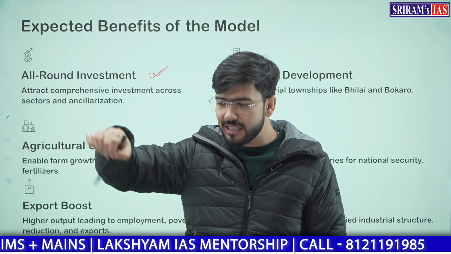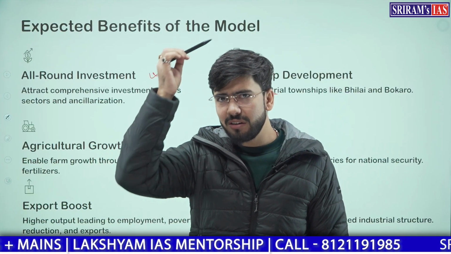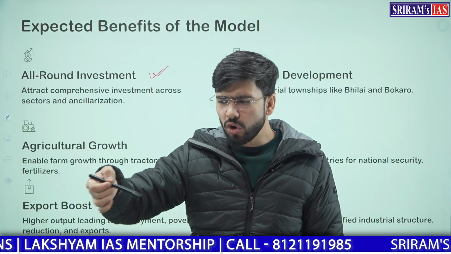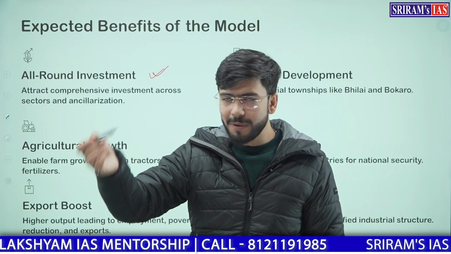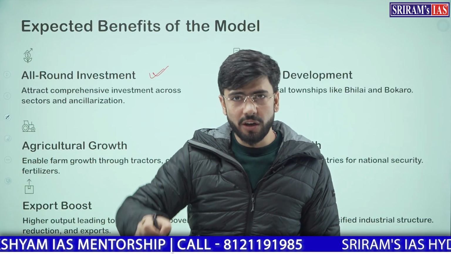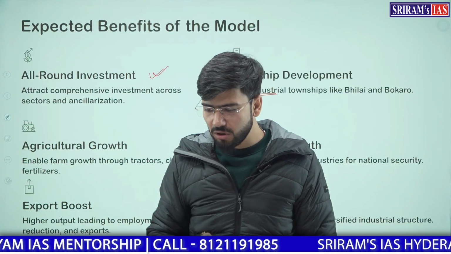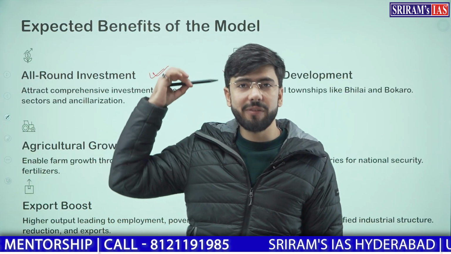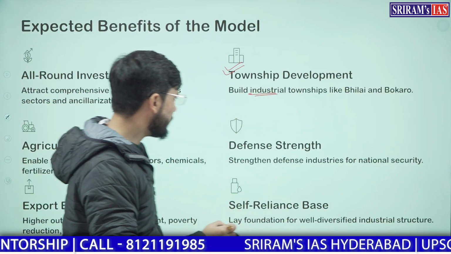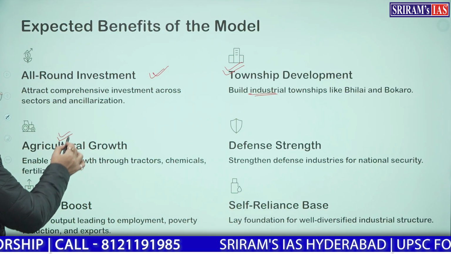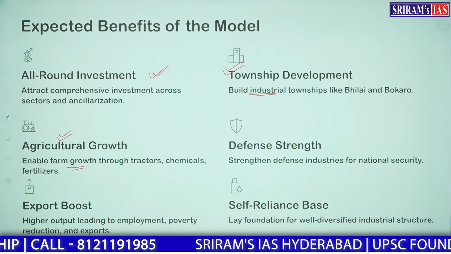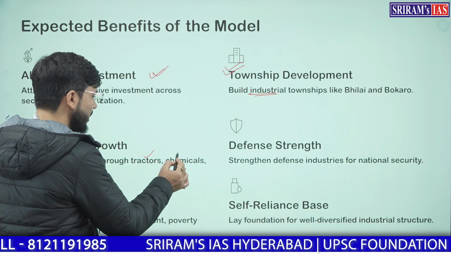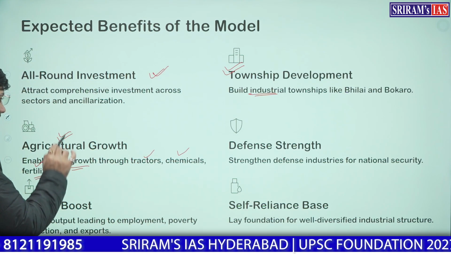Like the way we are developing today SEZs, export-oriented zones, special economic zones, industrial growth corridors. These growth corridors were the main focus of the second 5-year plan, the Mahalanobis model. Second, agricultural growth. This 5-year plan talked about that farm growth will be there, but with machines, chemicals and fertilizers.